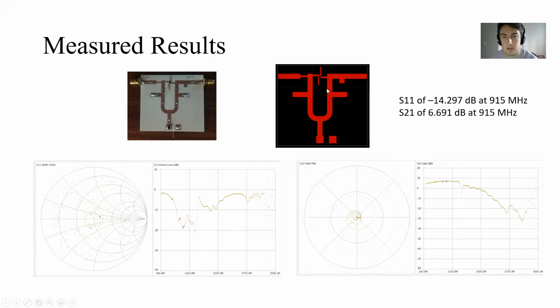I also have my final layout here. It took a lot of time to get this layout exactly how I wanted it. A lot of moving elements around, making sure that the transistor tolerances were at the right point and that they fit what we were looking for so that the design could be properly assembled.